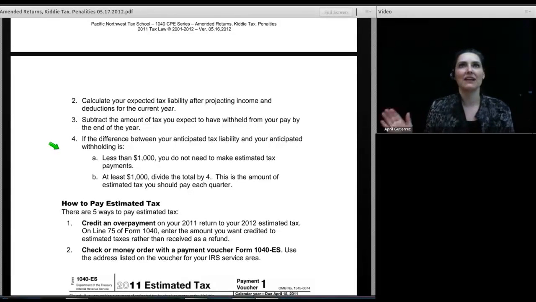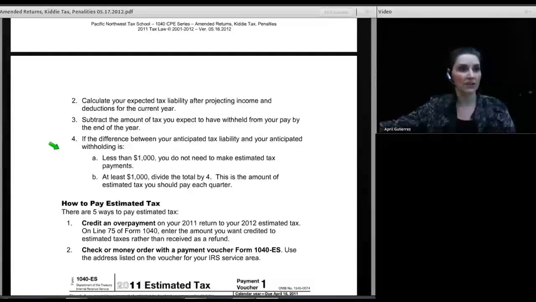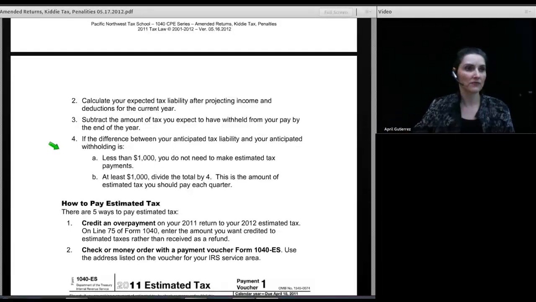I'll be sitting there with my client. My client says to me, well, I'm expecting a big sale. I have a piece of land. I'm going to sell it. I think my profit's going to be $100,000. How much tax do I need to pay as estimated tax when that happens? So I'll just figure their tax return with that change, let my software figure out what the tax is going to be, and tell them, well, this is the difference. You can pay it in quarters, or you can pay it in the quarter where you make the sale.